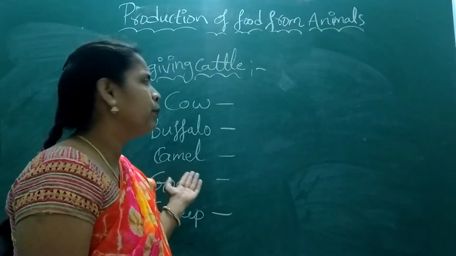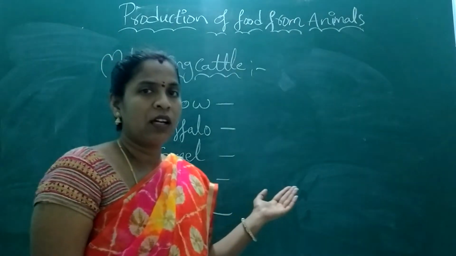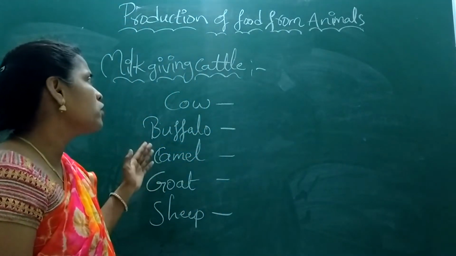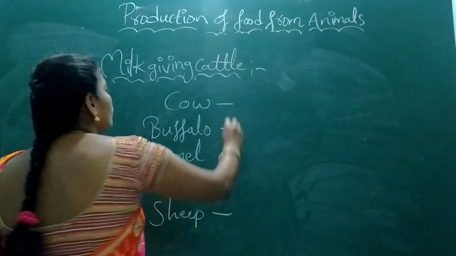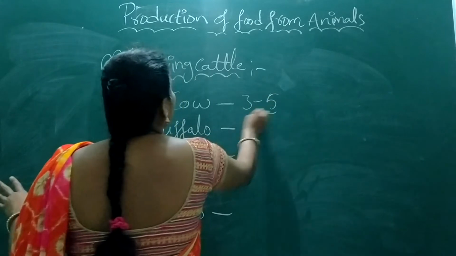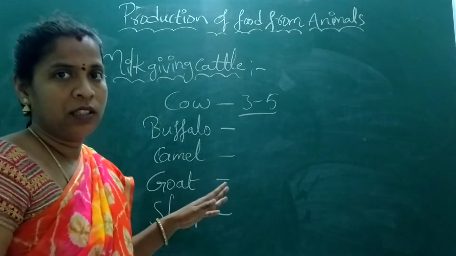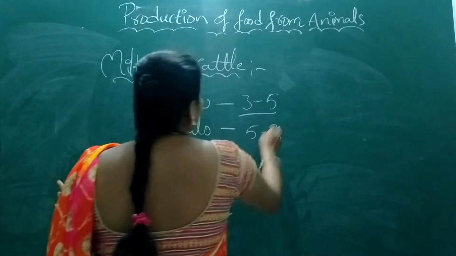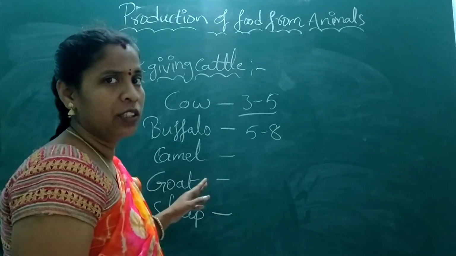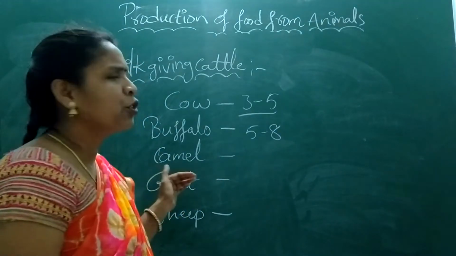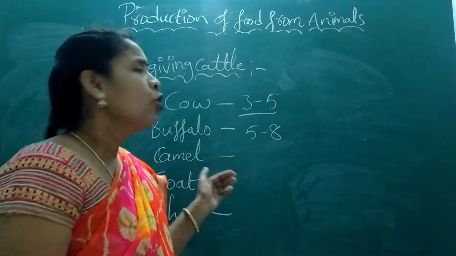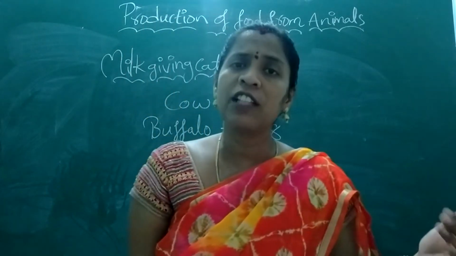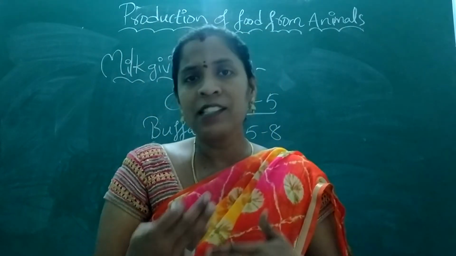Madam, which area people use camel milk? Basically Rajasthan. The people of Rajasthan make use of camel milk. Approximately, a cow produces 3 to 5 liters of milk and a buffalo produces 5 to 8 liters of milk per day, and the camel, goat, sheep produce 1 or 2 liters like that. So a cow produces 3 to 5 liters, but the number of cows is higher in India. That's why the production of milk is high.